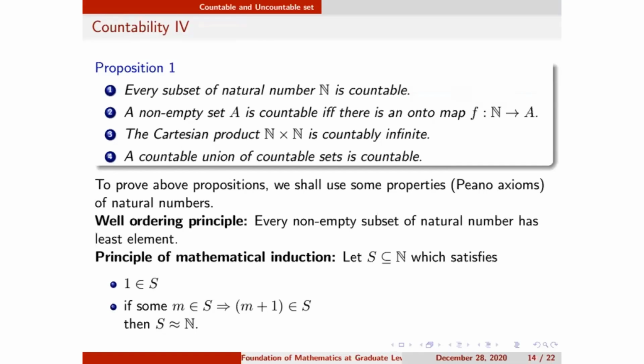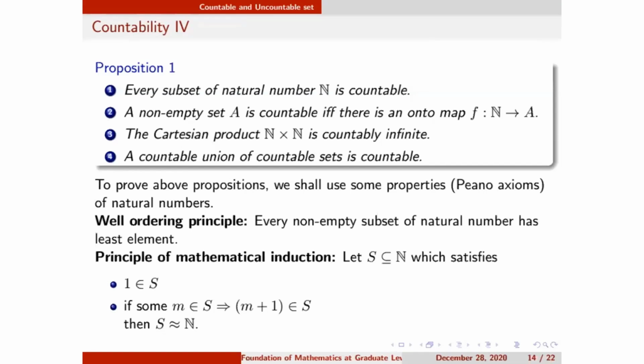So to prove these propositions, we need to know basic things about natural numbers, which are called Peano axioms. Peano axioms contain two things. First is the well ordering principle, and second is the principle of mathematical induction. These are very basic things. One should know these things. So what is the well ordering principle?